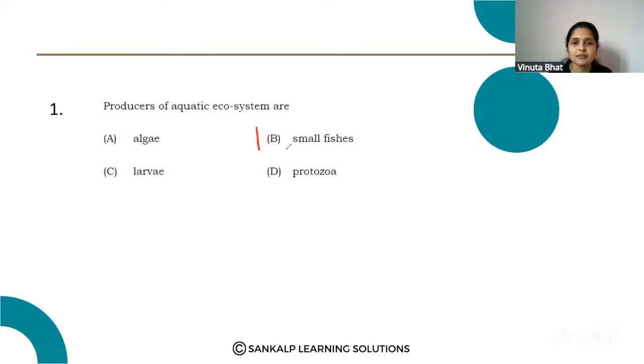Which of the following is a producer of aquatic ecosystem? Small fishes, these are not producers, these are consumers. And larvae is also not a producer, and protozoa also not a producer. Here, algae, so that is the producer of the aquatic ecosystem. Option A is the correct answer. Next question.